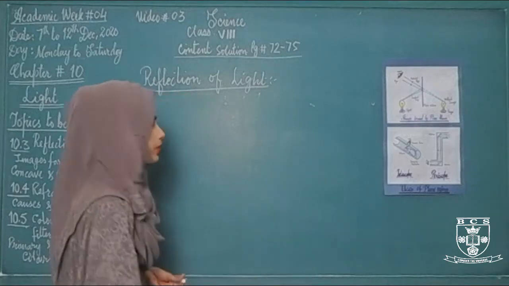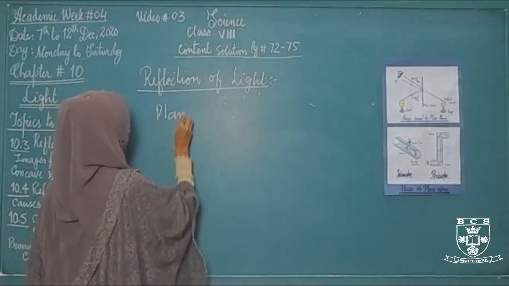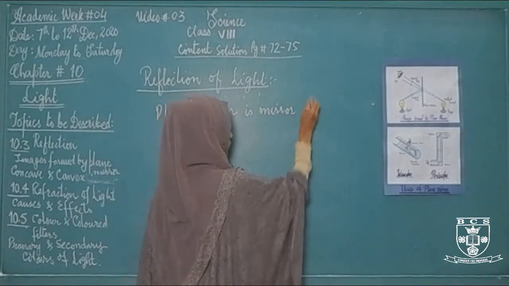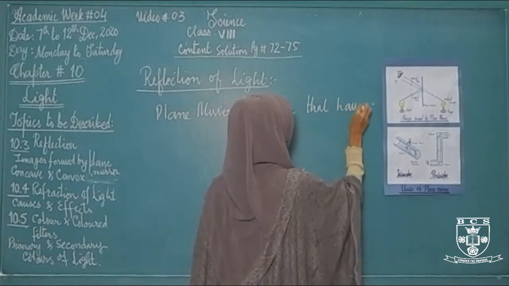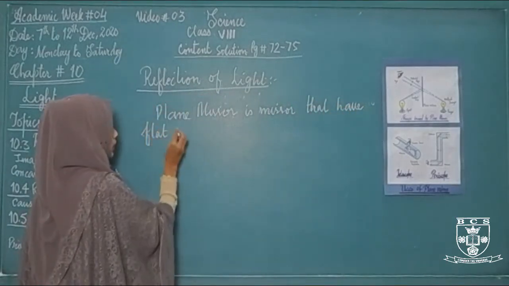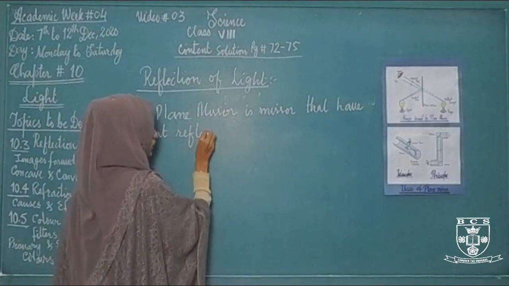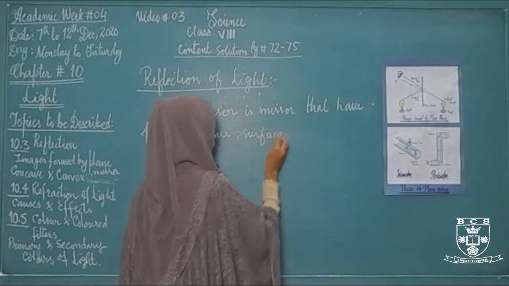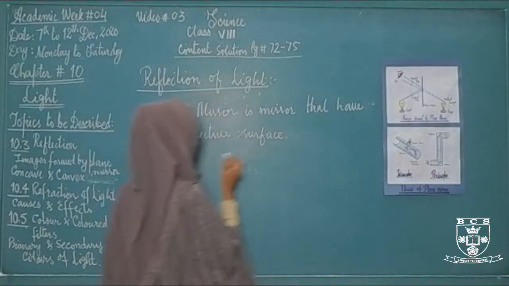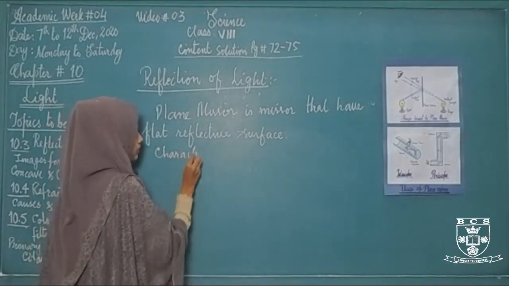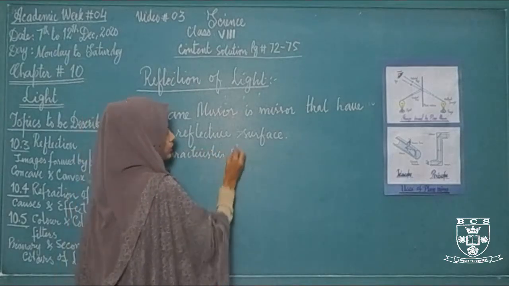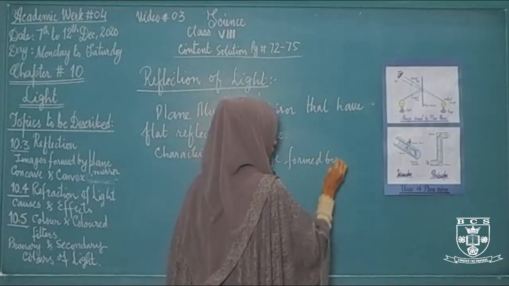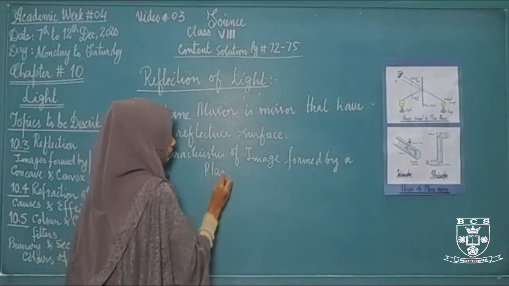A plane mirror is a mirror that has a flat reflective surface. A mirror that has a flat reflective surface is called a plane mirror, and images formed by the plane mirror have some characteristics. Characteristics of image formed by a plane mirror.